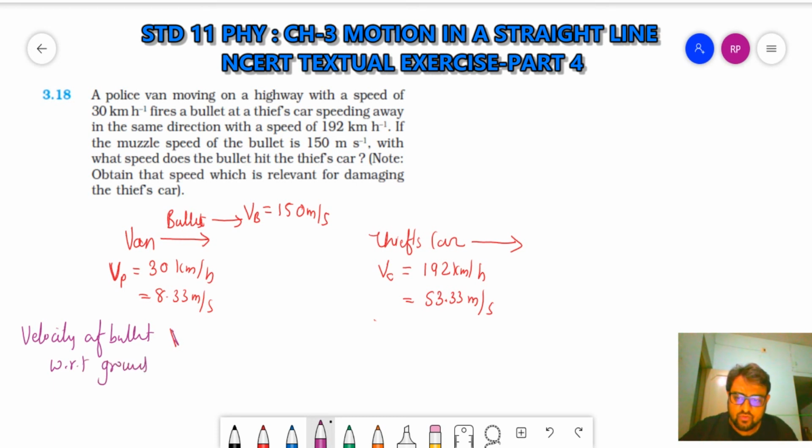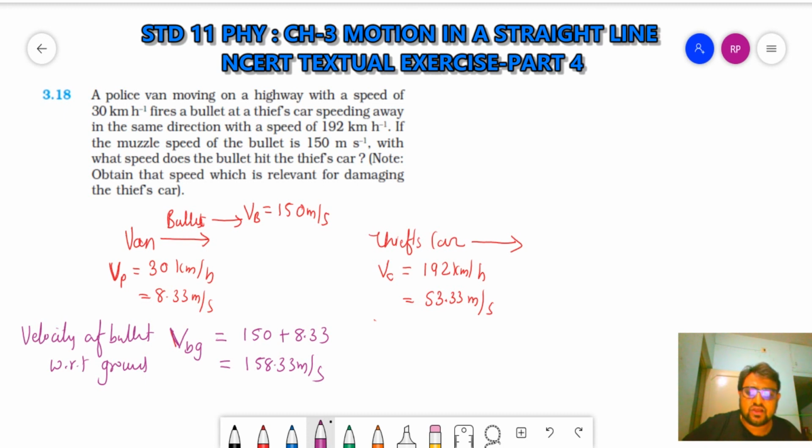That will be v_bg. As it was already moving at 8.33 and the bullet is fired in the same direction with 150, the velocity of the bullet will be 150 plus 8.33, which is equal to 158.33 meter per second.